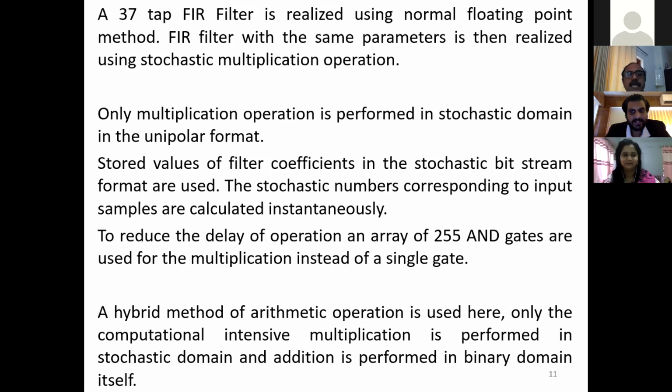To reduce the delay of operation, an array of 255 AND gates is used for multiplication instead of a single AND gate. In the conventional method, a single AND gate is used for multiplication, but it causes a time delay due to the large sequence length. A hybrid method of arithmetic operation is used here. Only the computationally intensive multiplication is performed in the stochastic domain, and addition is performed in the binary domain itself.